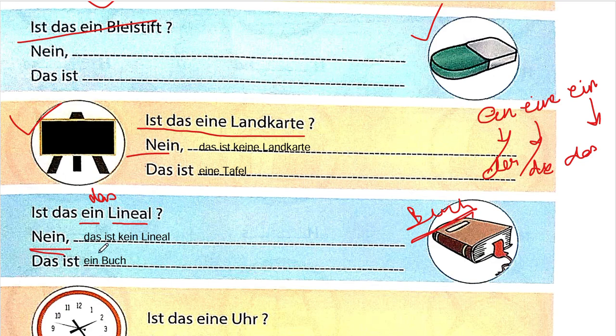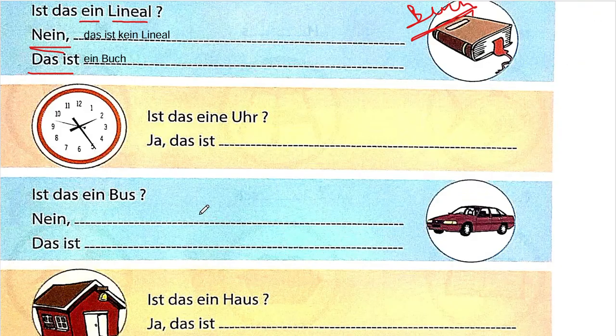Then we have to say what exactly it is. So, Was ist das? We have to say: Das ist... I can see a book. Article of book is das. So for das we saw ein. Das ist ein Buch. So this is exactly what we are doing, guys. Don't worry. Ist das eine Uhr?